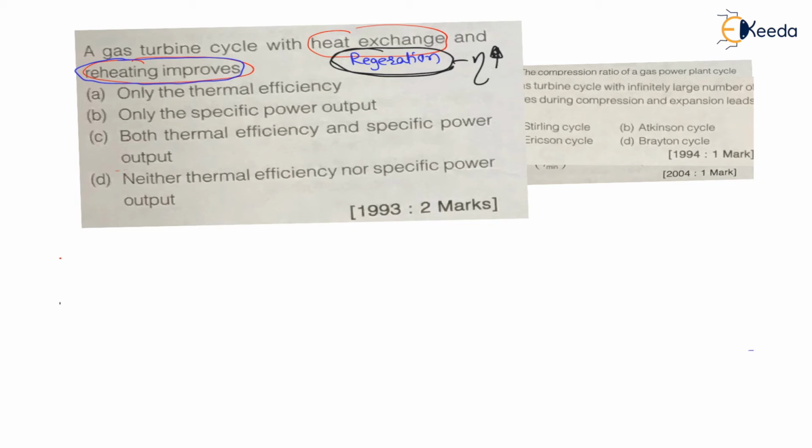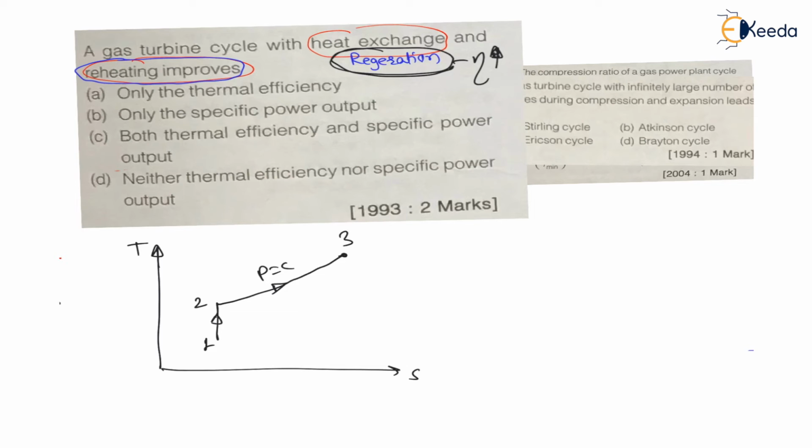And reheat means expansion in two stages. If I draw the temperature versus entropy diagram, the very first process is 1 to 2, that is reversible adiabatic compression. 2 to 3 is constant pressure heat supply. 3 to 4 is high pressure turbine expansion. Again after 4 heat is supplied at constant pressure, right, up to 5. Then 5 to 6 is low pressure turbine expansion, and 6 to 1 is heat rejection at constant pressure to the atmosphere.